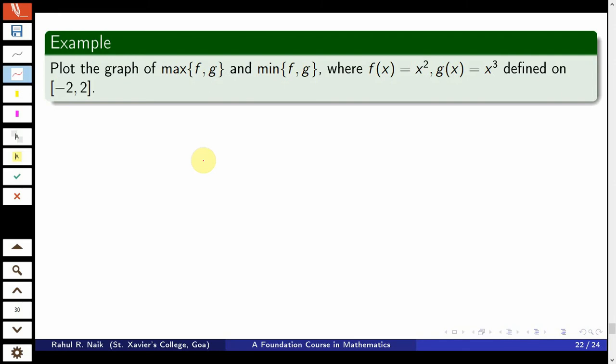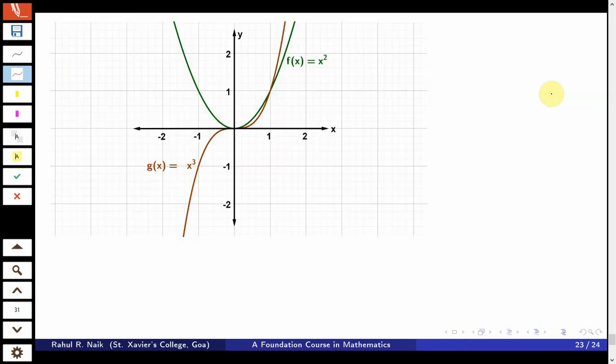So if I consider x square and x cube in the domain minus 2 comma 2, they coincide at 0 and 1, right? But they do not coincide at minus 1, because at minus 1 the value of f of x is 1 and the value of g of x is minus 1. So let's look at the graph first.